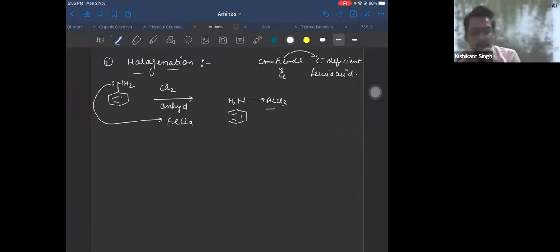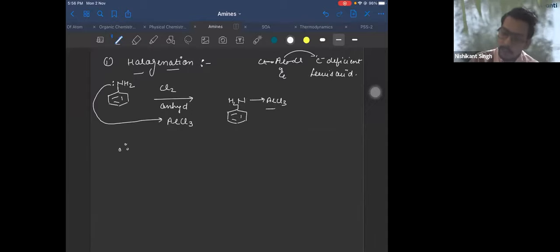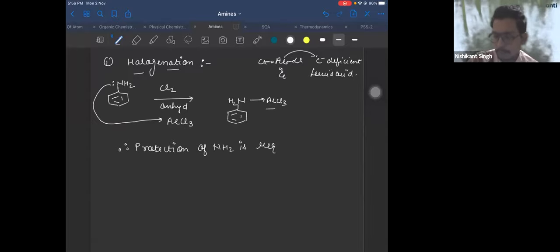Now the question comes, how do we carry out this reaction? That's the problem now. For that, we need to protect our NH2 group. Therefore, protection of NH2 is required in all electrophilic substitution reactions. Now, how do you protect your NH2 group?